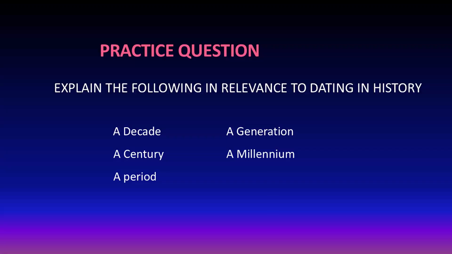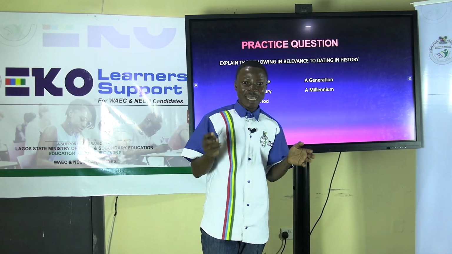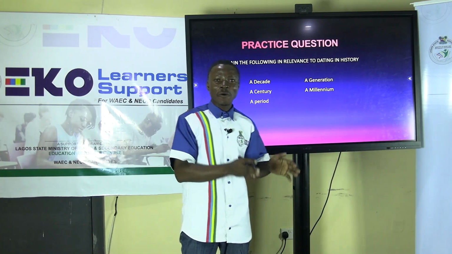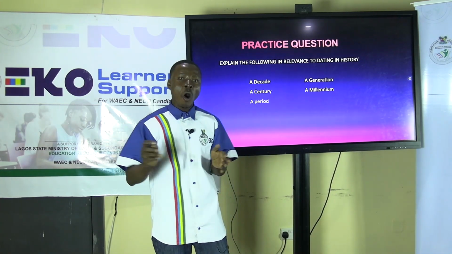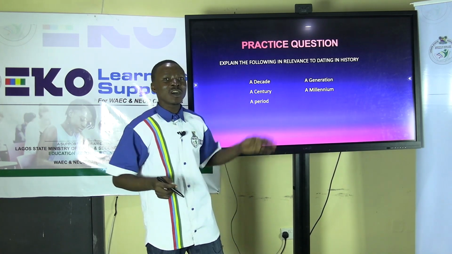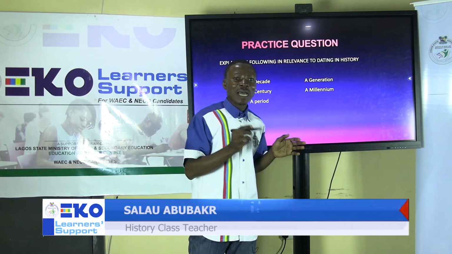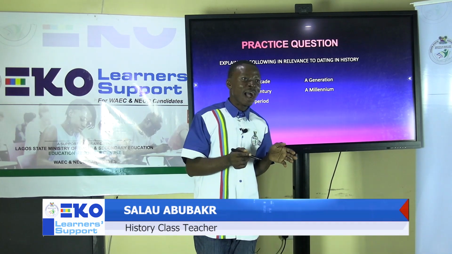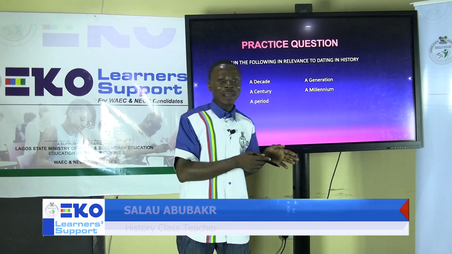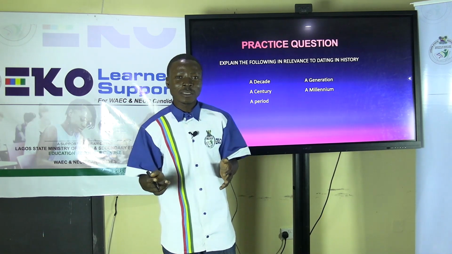Then we also look at a century. A century is a period of 100 years, whether 100 years in a person's life, irrespective of when it started and ended, or 100 years of a calendar period, which, just like a decade, also starts between the counting of 0 to 99 or 1 to 100.